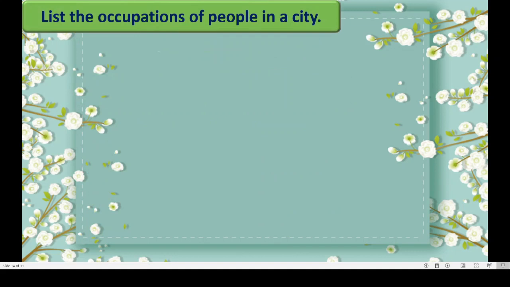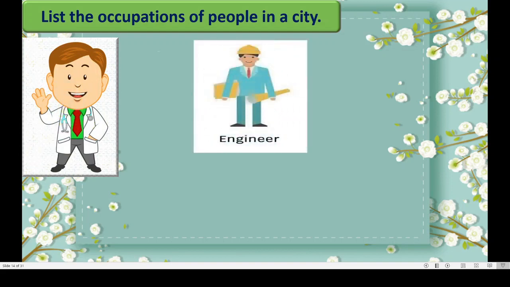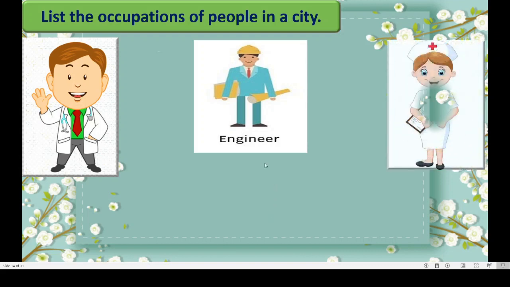Next, list the occupations of people in a city. Occupation, काम धंधा. What we say? Occupation. Okay. Now, if you see the examples, then you will come to know the meaning of occupation. See this. Who is he? He is a doctor, isn't it? Who is he? He is an engineer. See, these are all occupations.